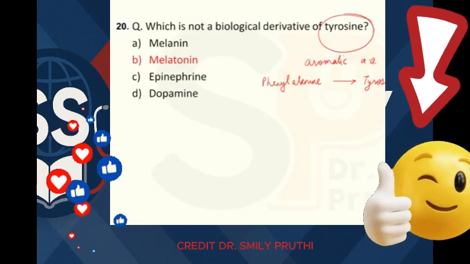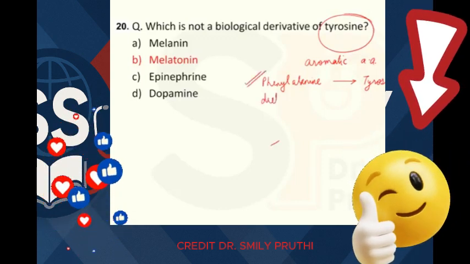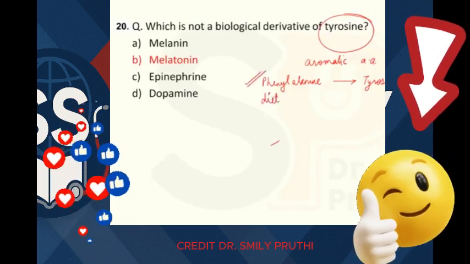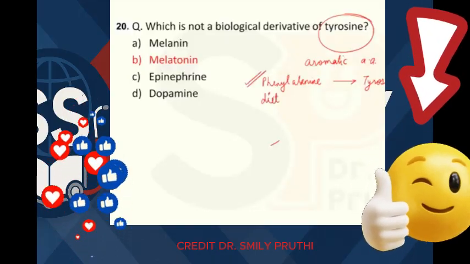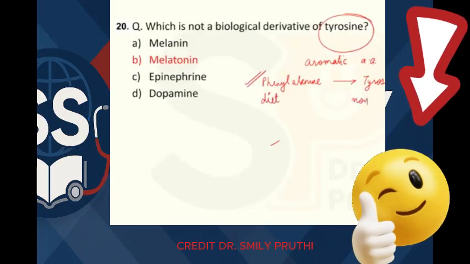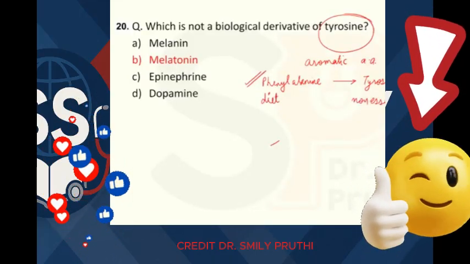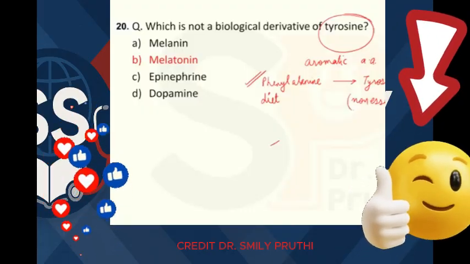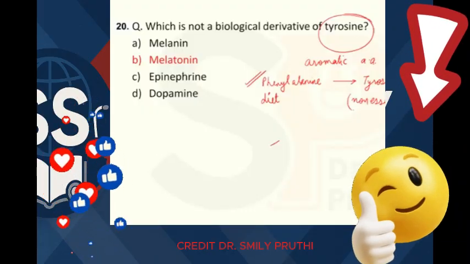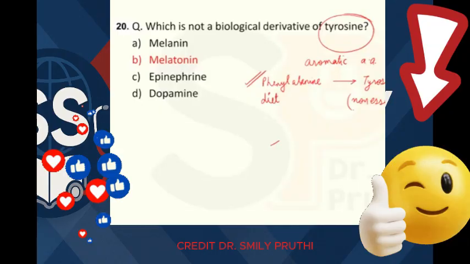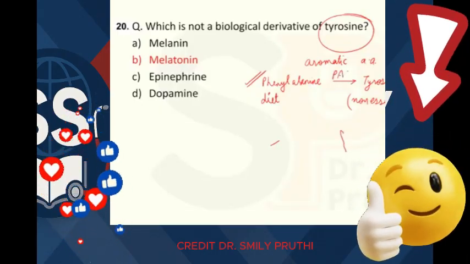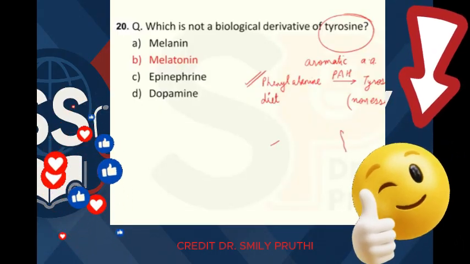That is, we have to take phenylalanine in diet, but then in the body phenylalanine can make tyrosine. So tyrosine is non-essential because we can make tyrosine in the body, right? Now the enzyme for the conversion of phenylalanine to tyrosine is phenylalanine hydroxylase.